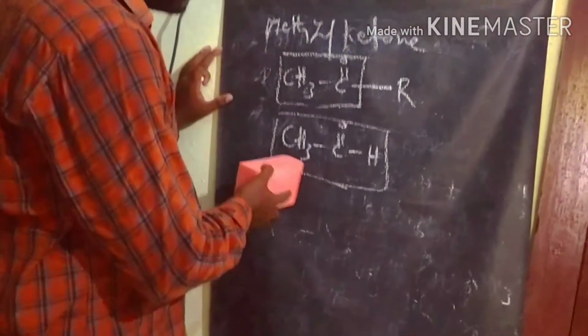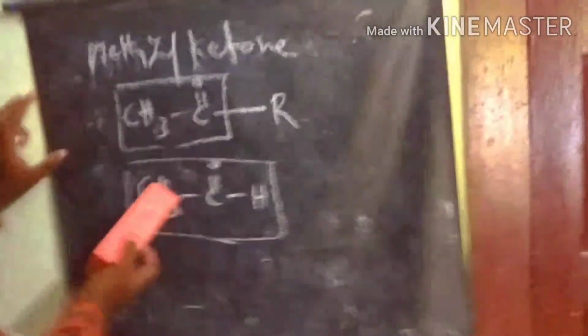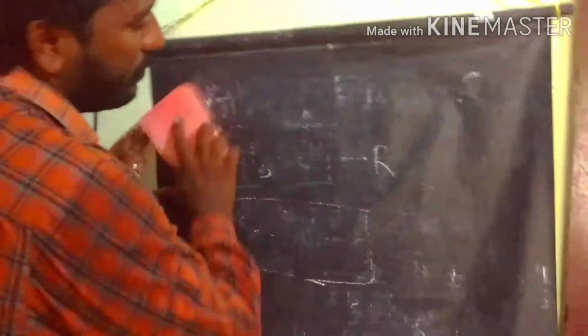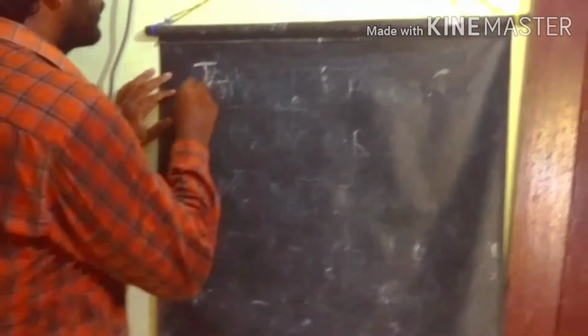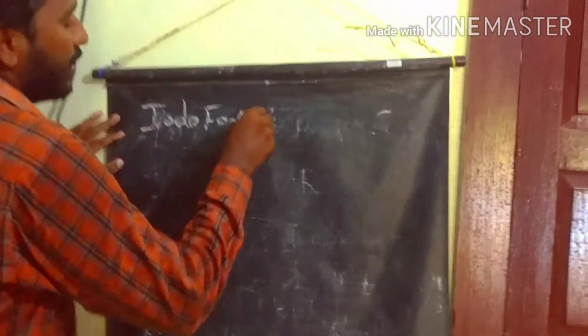First of all, we discuss the iodoform test: only methyl ketones give it.